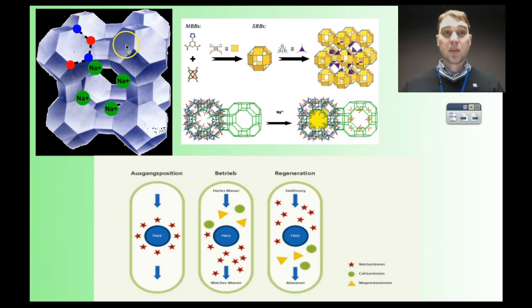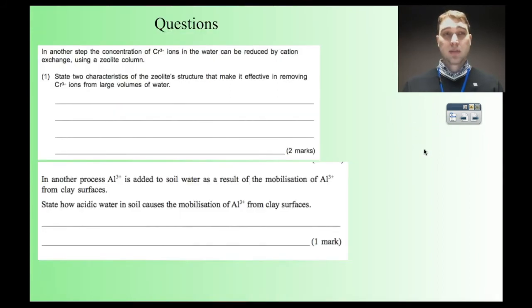So again, we've got this open honeycomb structure. We've got the sodium ions on the surface here. As the water goes through, you replace those sodium ions with the calcium or magnesium ions. And that's shown in this diagram here. So again, you have the zeolite here. You flush the water through with magnesium ions. The magnesium ions get stuck to the internal surface of the zeolite. And then you could flush that back through with salt water to regenerate it. So let's have a look at some questions.